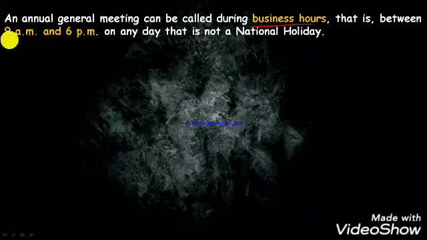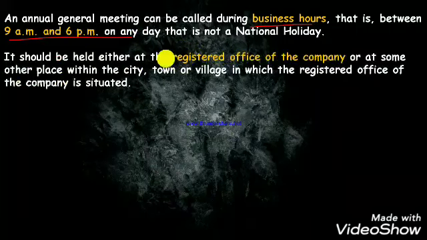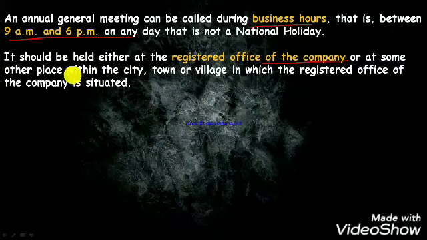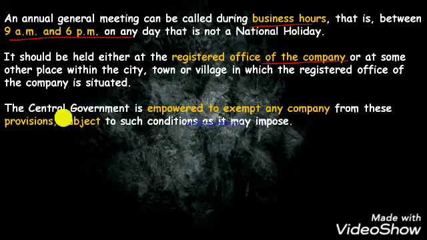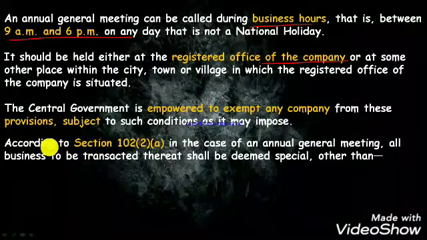Okay. Now an annual general meeting is held during business hours. Remember for MCQ, this is between 9 AM and 6 PM. It should be held either at the registered office of the company or at some other place if your registered office is not big enough to hold all the shareholders. Okay. The central government is empowered to exempt any company from this provision if the government permits that.